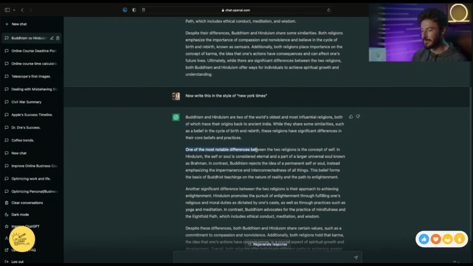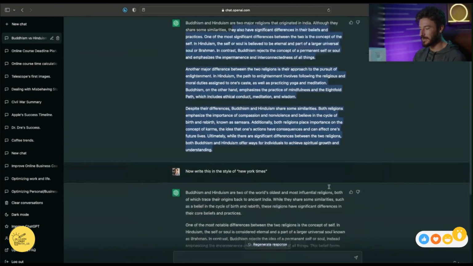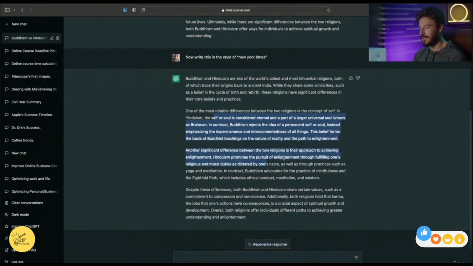One of the most noticeable differences between the two religions is the concept of the self. In Hinduism, the self or soul is considered eternal and a part of a larger universal soul known as Brahman. In contrast, Buddhism rejects the idea of a permanent self or soul, instead emphasizing the impermanence and interconnectedness of all things. This belief forms the basis of Buddhist teachings on the nature of reality and the path to enlightenment. So the differences went from a more generic writing style to a little bit more of a stylized sound.